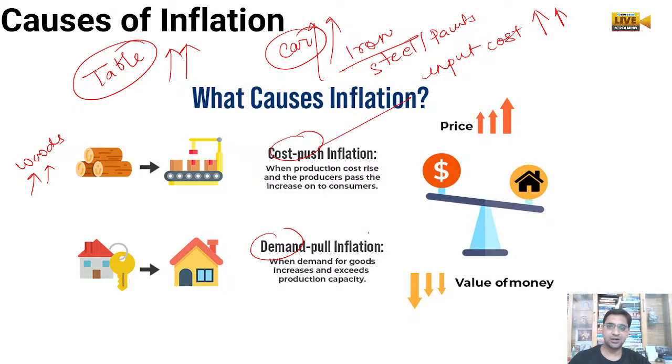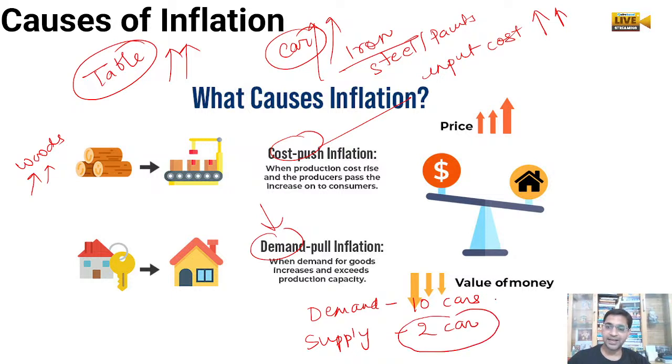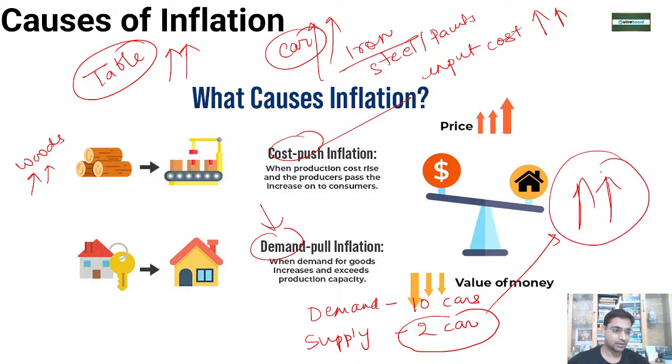Then we have demand pull inflation. In demand pull inflation, demand is very high but supply is not that much. Suppose there is a demand of 10 cars, supply is of 2 cars, so the price of the 2 cars will become very high, because more and more people want that car, so they are ready to pay extra money for that.